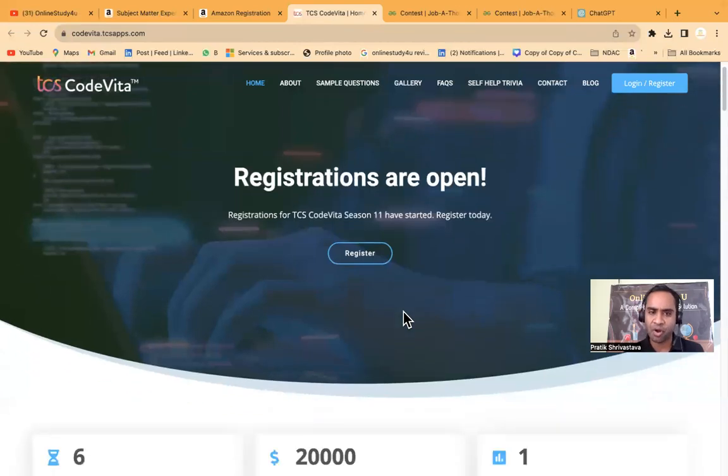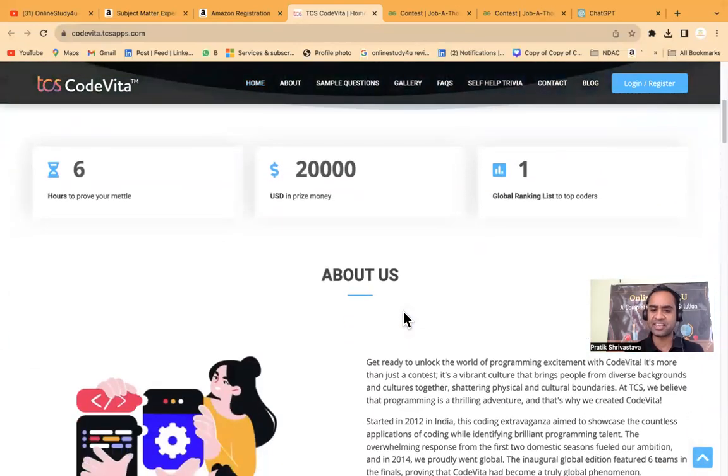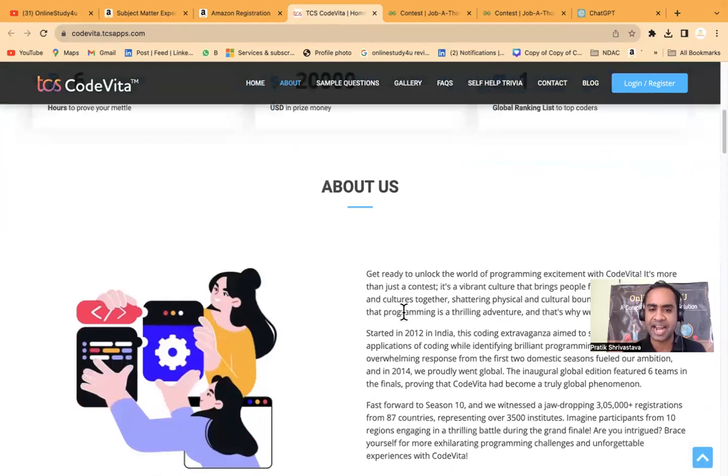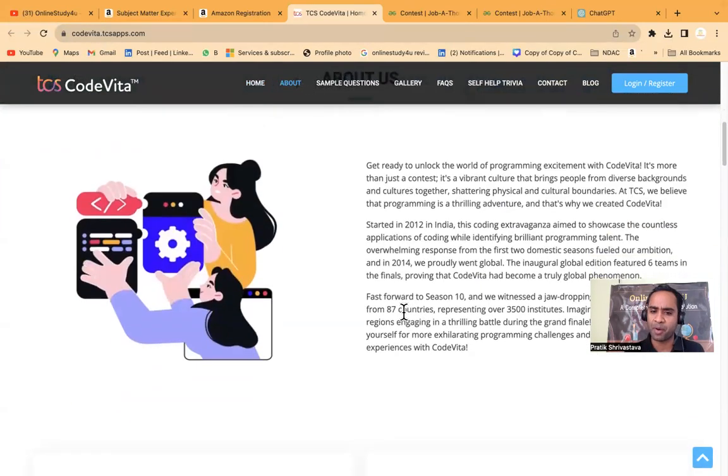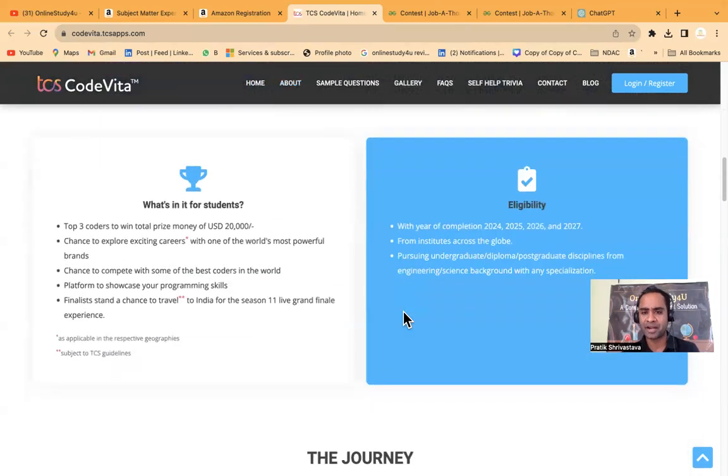Now, friends, we will talk about TCS CodeVita. TCS will be hiring for 2 roles: Ninja and Digital. Digital package is 7 LPA, and Ninja package is 3.36 LPA. Now, about the eligibility criteria: friends, year of completion should be 2024, 2025, 2026, and 2027, right? So basically the 2023 and 2022 batches are not eligible.